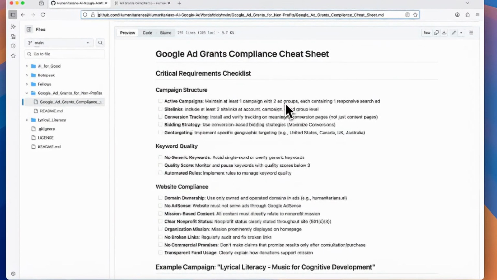So those will be our 2 ad groups, but overall that'll be your one campaign with Lyrical Literacy, which will have 2 ad groups. One ad group will be essentially exercise for the brain, and the other will be, how do I use AI tools to create my own Lyrical Literacy videos?